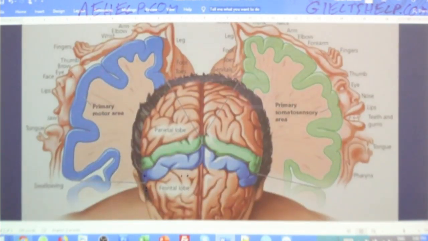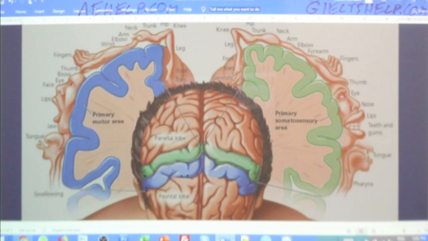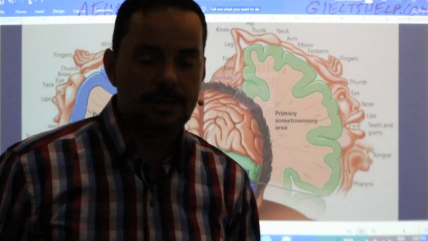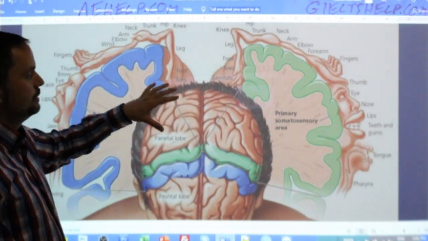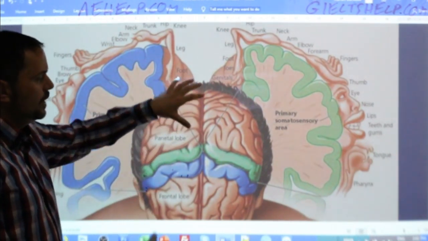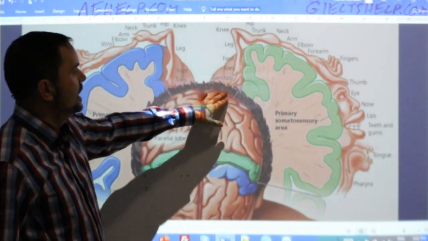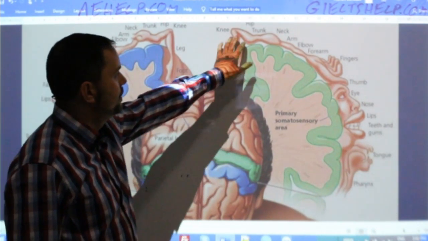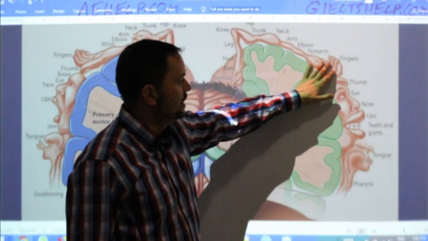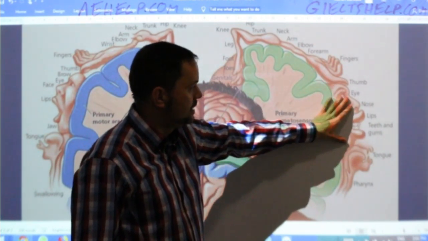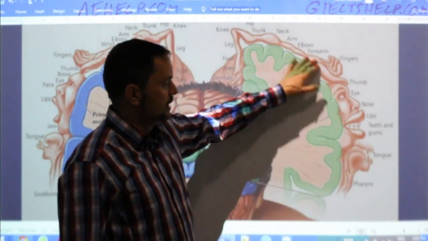Okay, so let's do the analysis. Great. Let's mark our points. Now we know that when we get to the body paragraph, the analysis, we need to discuss what's going on here. So we need to move through it. All right, so even before I zoom in and move around, what do I notice? So here are the toes, the foot, the leg, okay, the arm, the elbow, the forearm, the fingers, the thumb, and then here's the head. What's interesting about this?